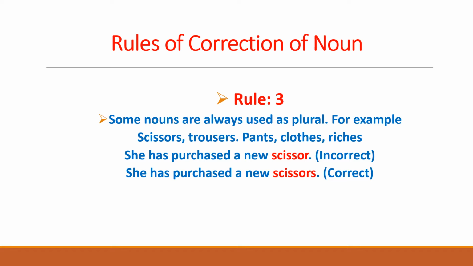So this is the point that you need to concentrate on, and you need to keep in mind that words like scissors, trousers, pants, clothes, riches always take the plural form. This is rule number 3, and we would continue with examples in the next slide as well.